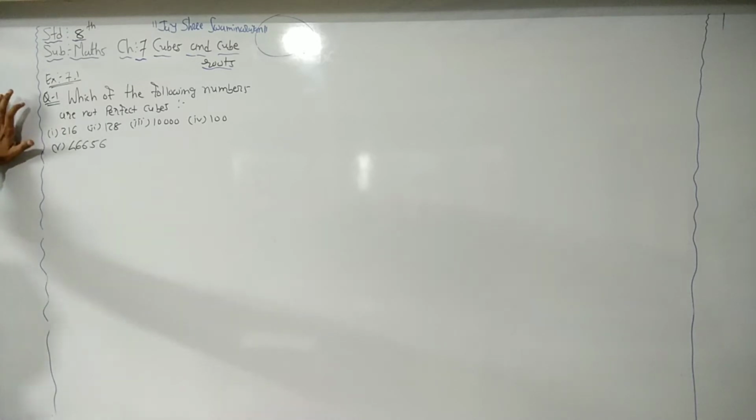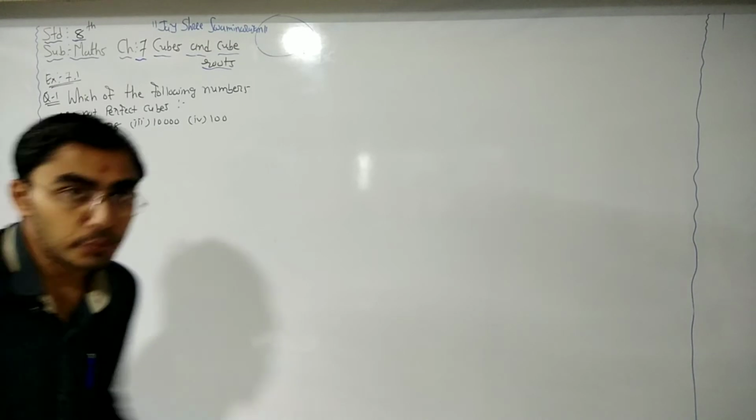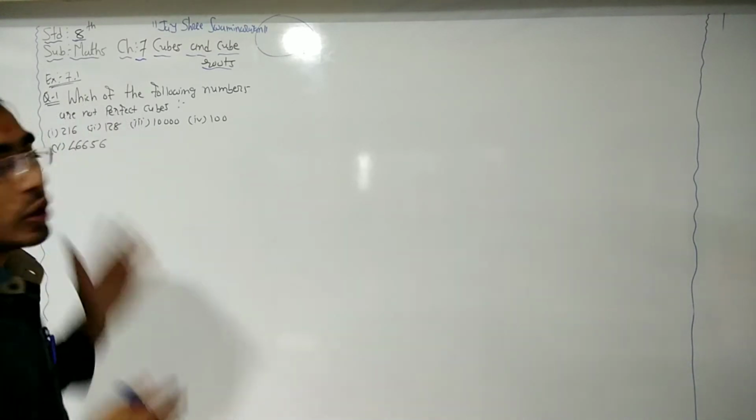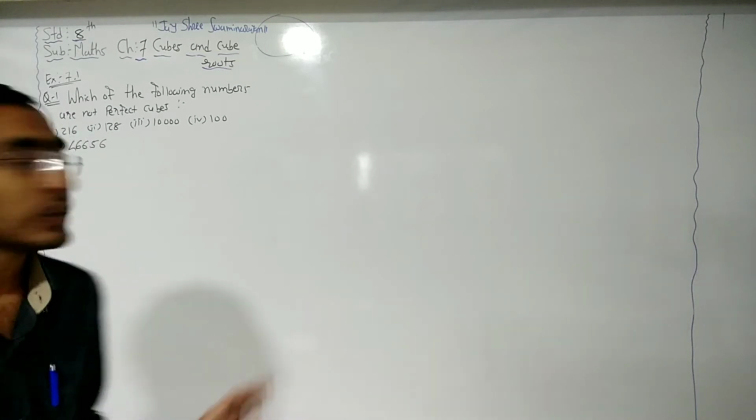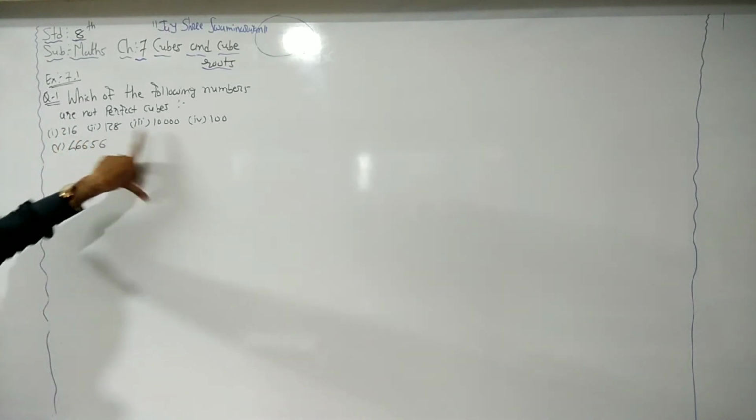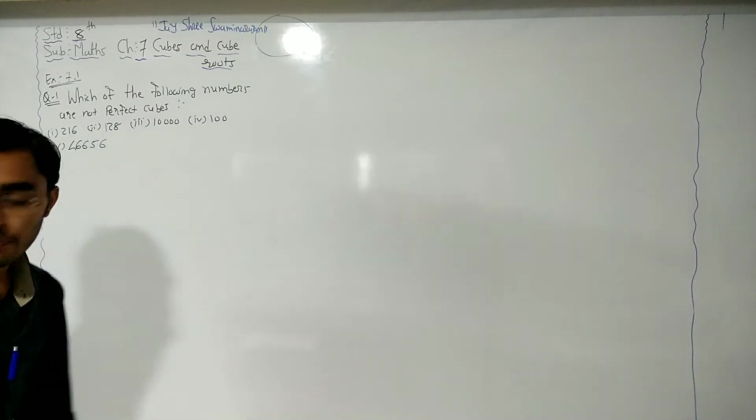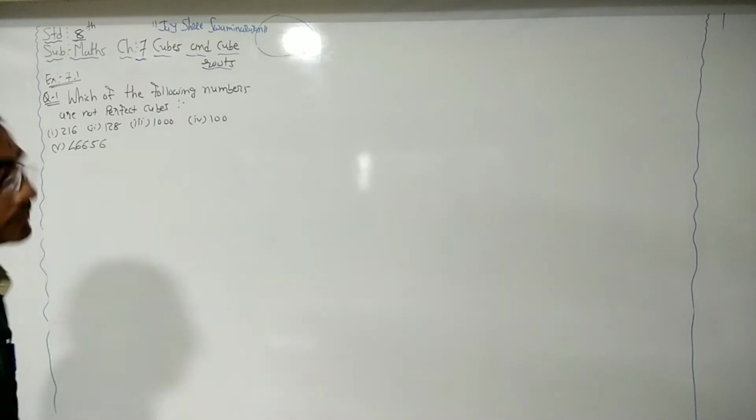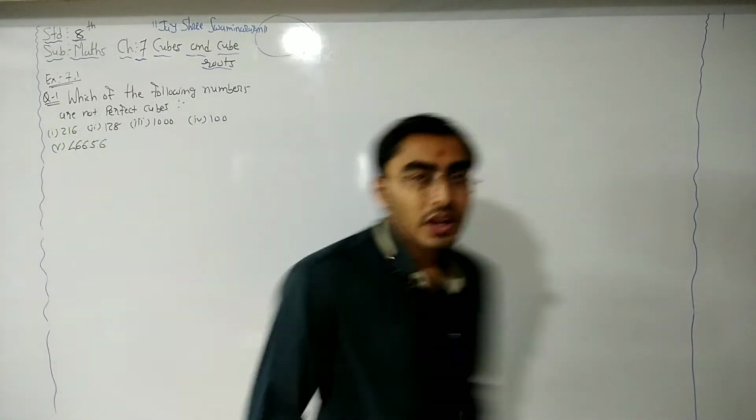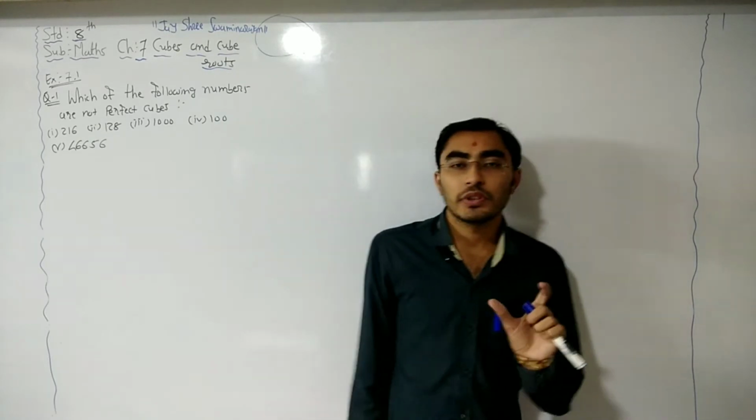Here in question number 1, which of the following numbers are not perfect cubes? 216, 128, 10,000, 100, 466, 56. Okay? Sorry, here we have 1000. Now, we need to check which of the following numbers are not perfect cubes.